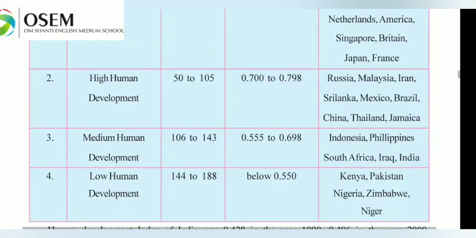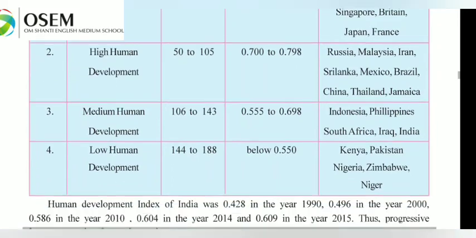Then low human development countries, from 144 to 188, below 0.55. Human development is below 0.55. Countries such as Kenya, Pakistan, Nigeria, Zimbabwe, and Niger have very little development in the human development field.